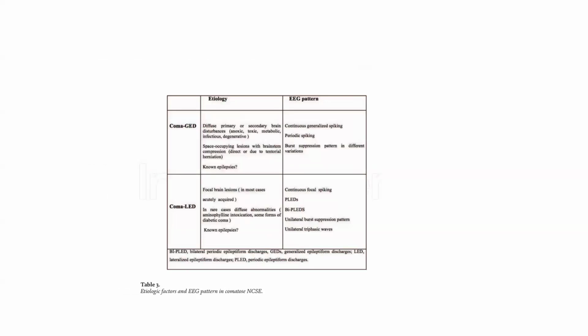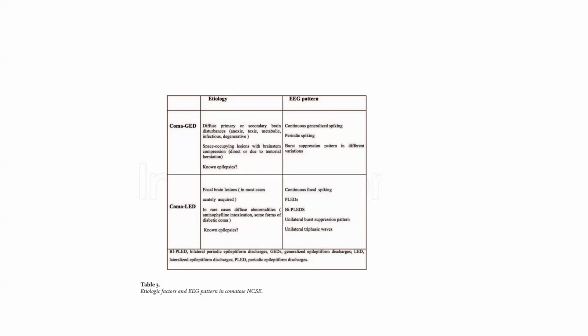The etiology is diffuse primary and secondary brain disturbances caused because of anoxic injury, toxic injury, metabolic, infectious, and degenerative patterns. Then space occupying lesion with brainstem compression. The EEG pattern is continuous generalized spiking, periodic spiking, and burst suppression pattern in different variations.